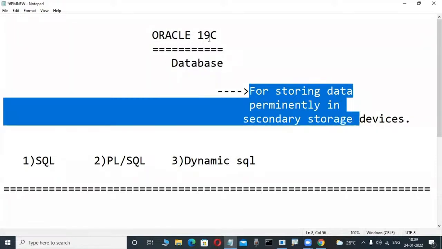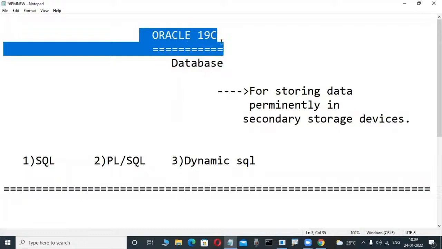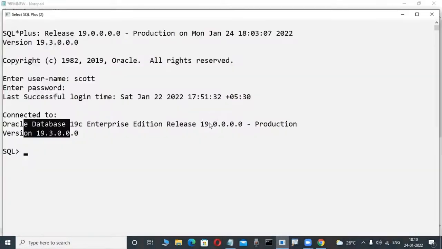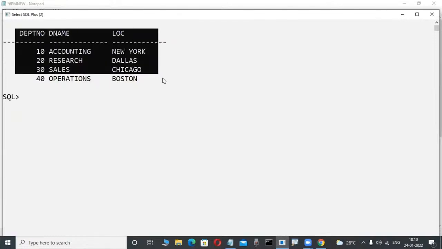But these databases, Oracle, SQL Server, DB2, MySQL, Teradata, are all databases from different companies. These databases are implemented based on the relational data model concept. Don't worry, today I am telling that. That's why these databases only store a structured collection of data. Observe here, structured collection of data means data is available in table format, stored in an organized fashion.